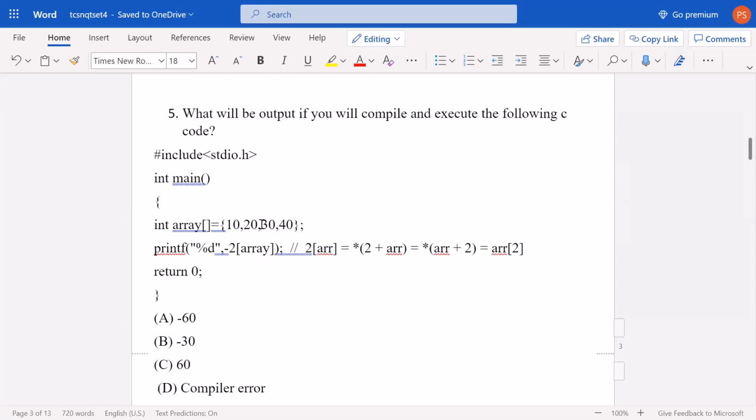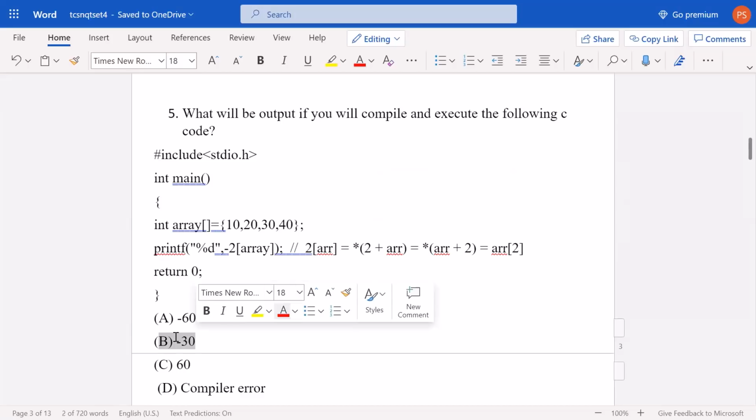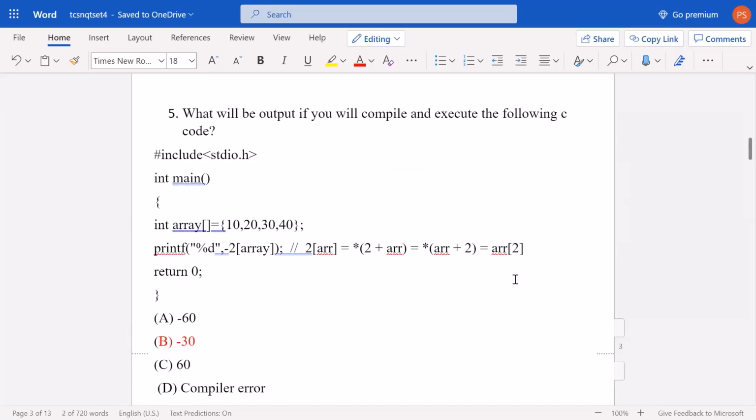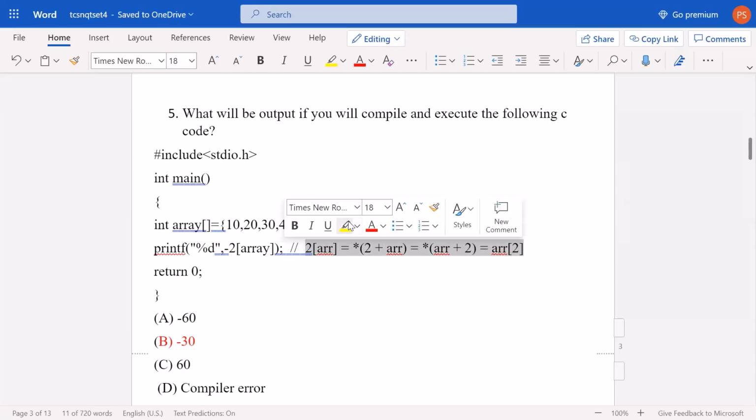So the element at index 2 is 30, and then we can see a minus sign also. So the answer will be option B, that is minus 30. What we learned here is that this can be written in these many forms. I think you should write it down because this is a very important thing.